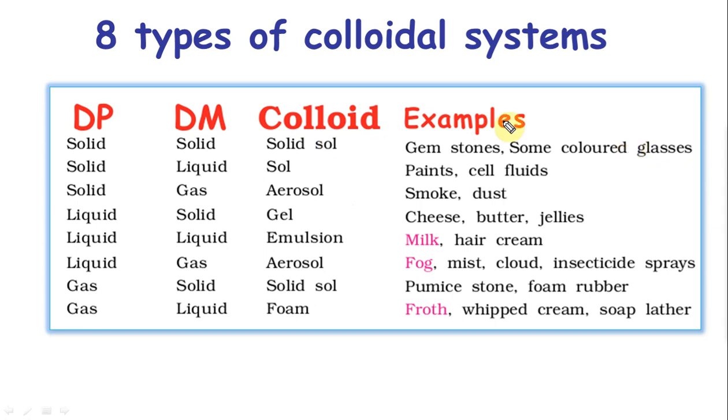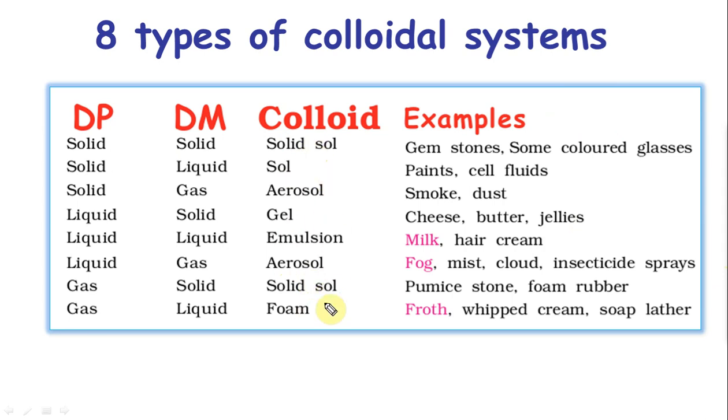I have solid, liquid and gas, and solid, liquid and gas, as dispersed phase and dispersion medium. Solid dissolved in solid, solid dissolved in liquid, solid dissolved in gas. That makes 3. Liquid in these 3 makes 3, and gas in these 2 makes 2. I don't consider gas in gas because gas and gas is homogeneous. They will completely mix and be close to a true solution. So there are only 8 of them, and unfortunately you may have to remember these names.